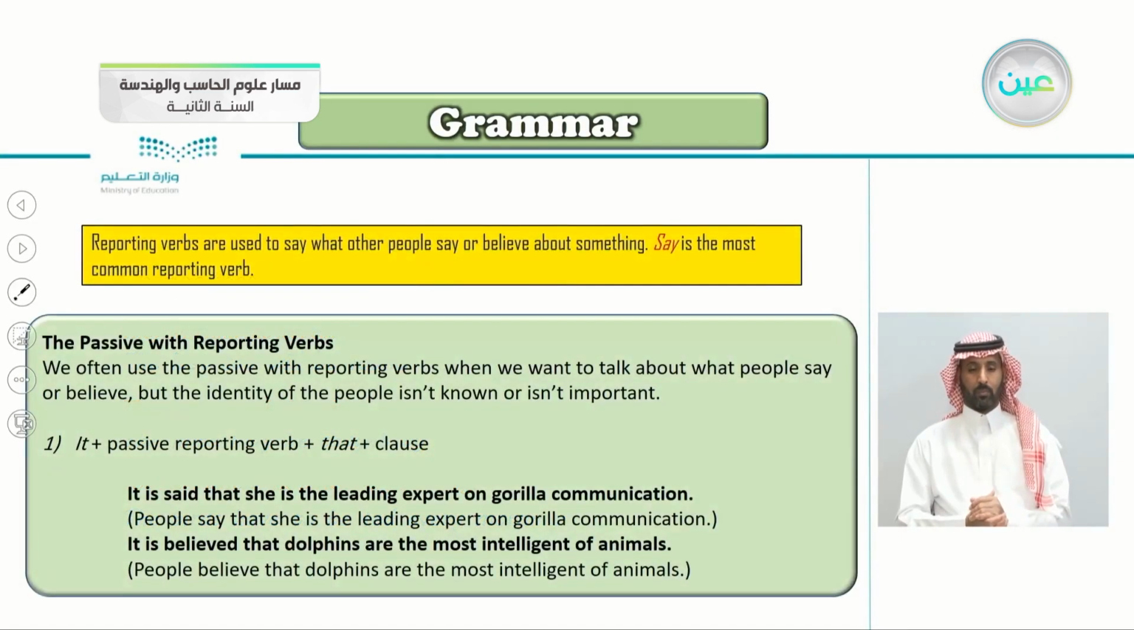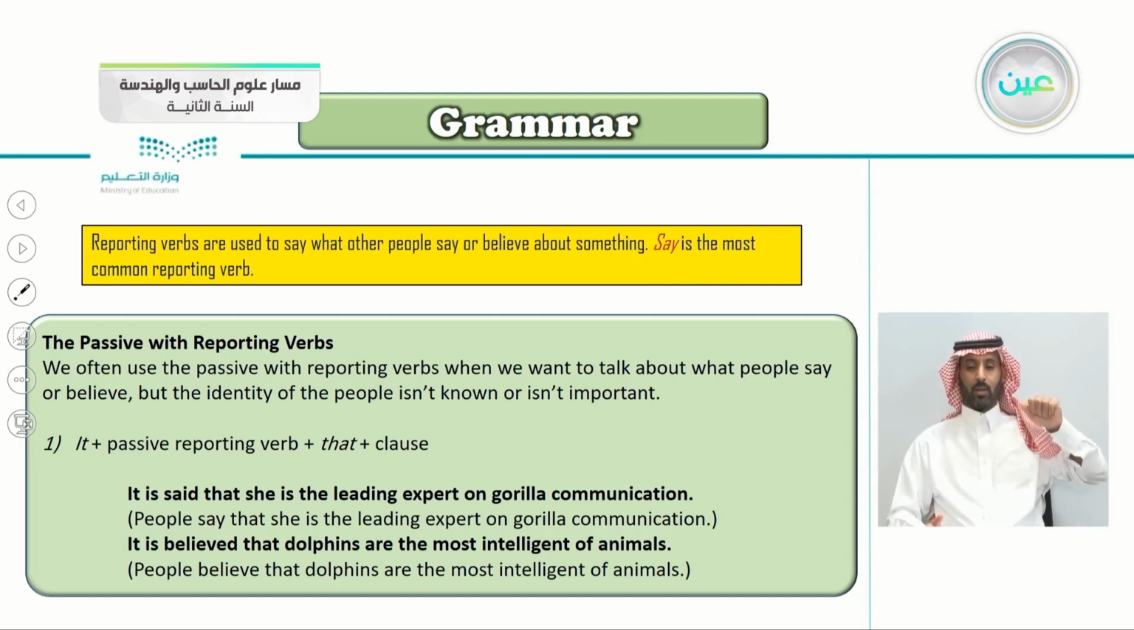Very good. So here we're talking about reporting verbs, the passive with reporting verbs. Reporting verbs are used to say what other people say or believe about something. What are reporting verbs used to do? To say what other people say, or what other people believe about something. The word say is the most common reporting verb. We have many reporting verbs, but the verb say is the most common one.